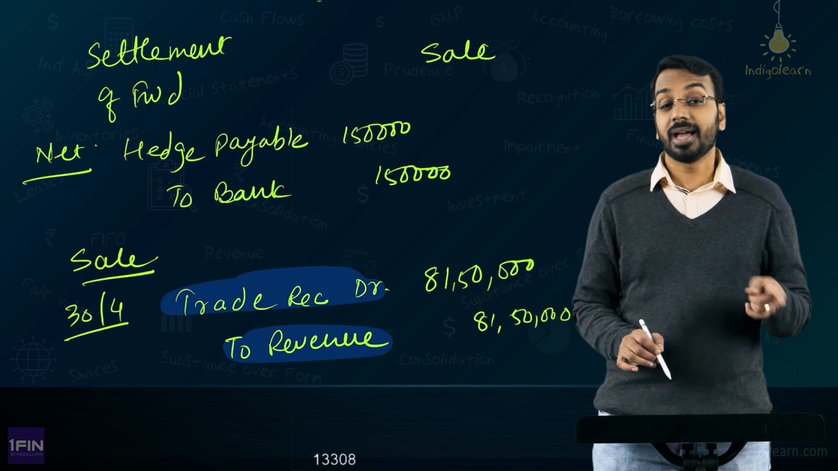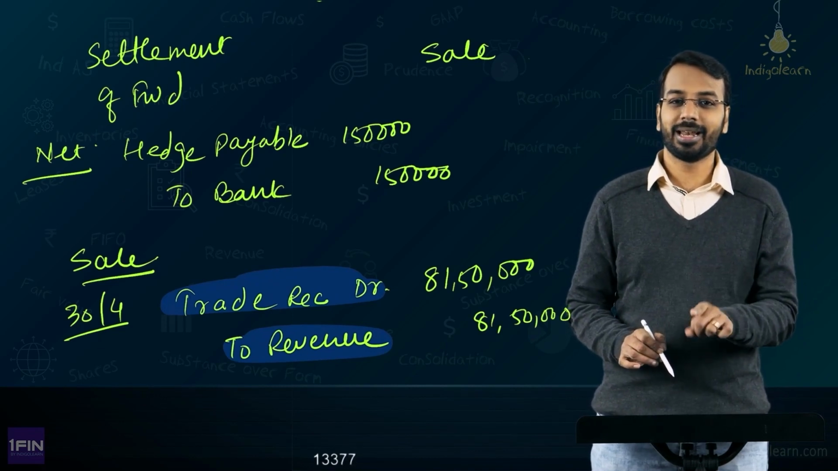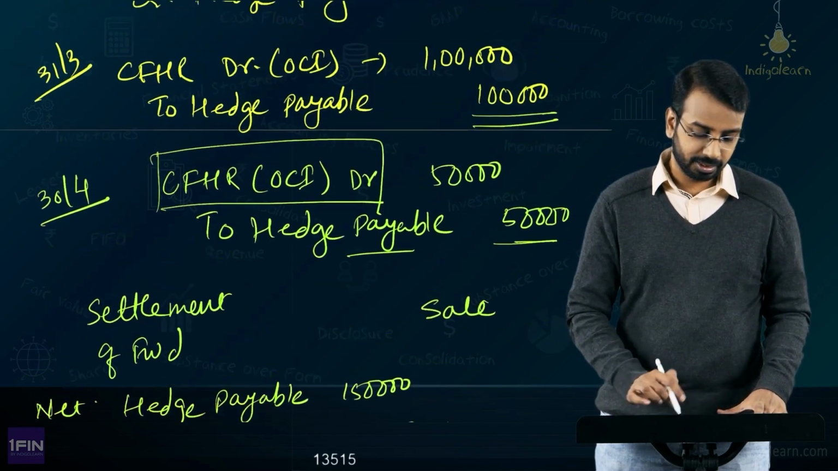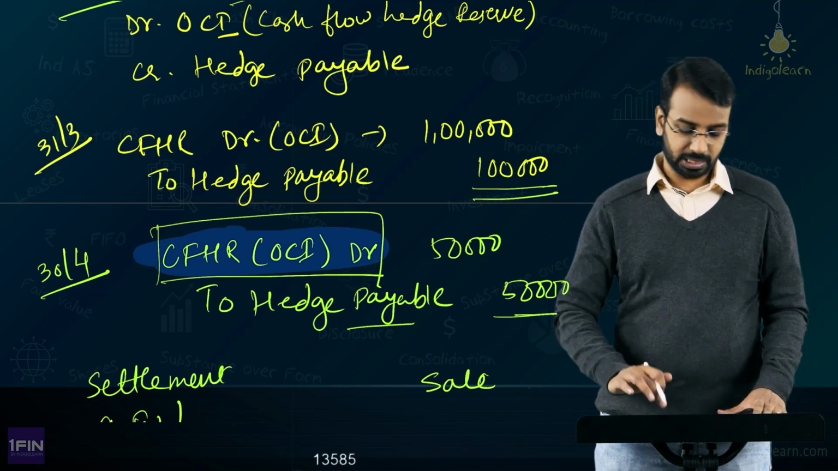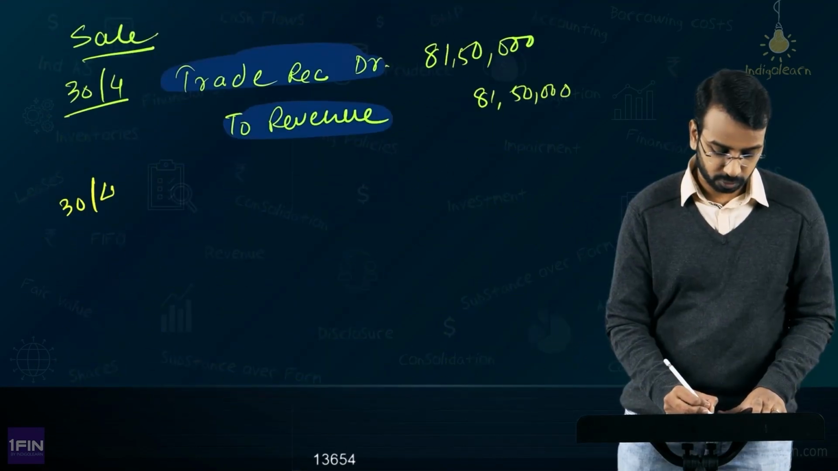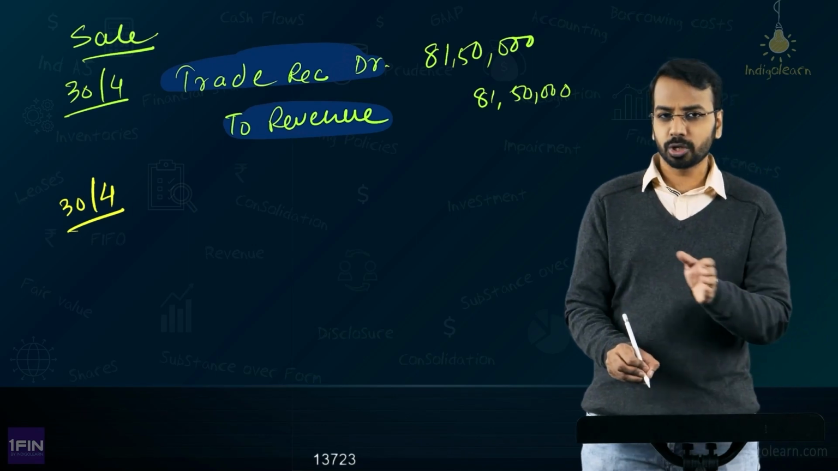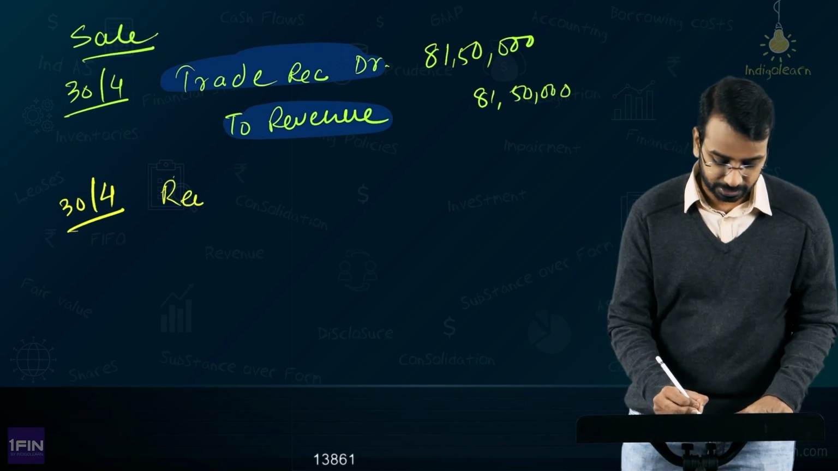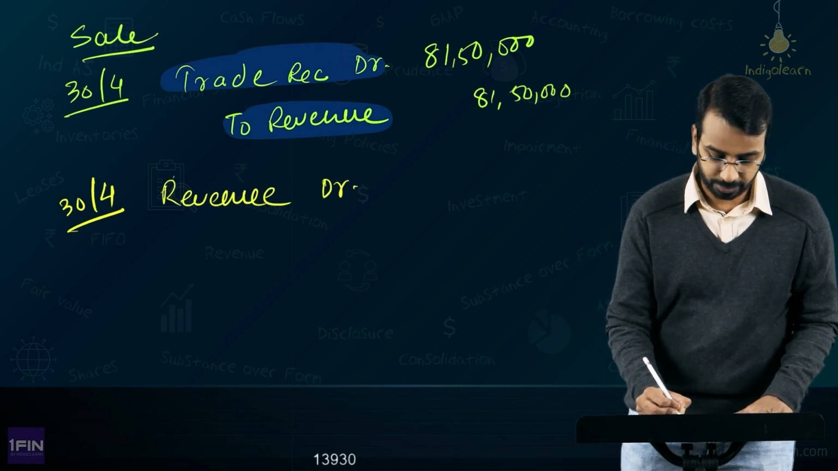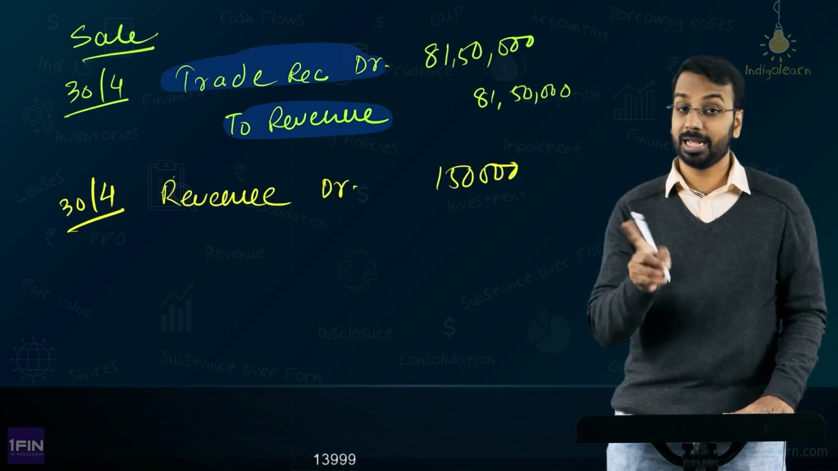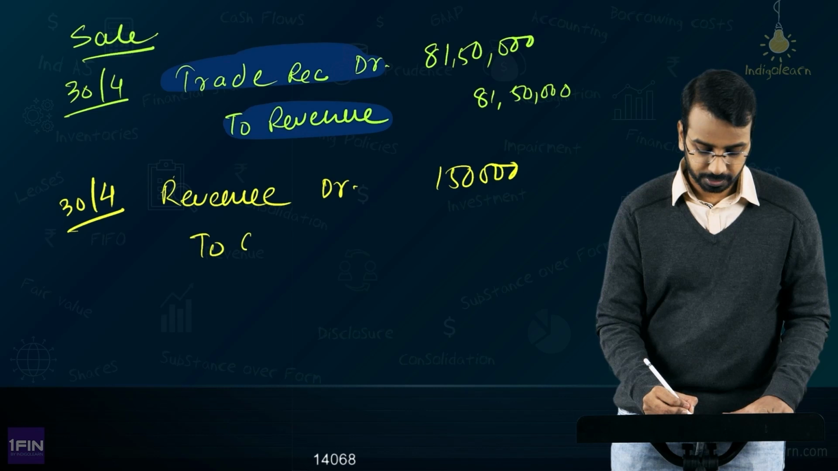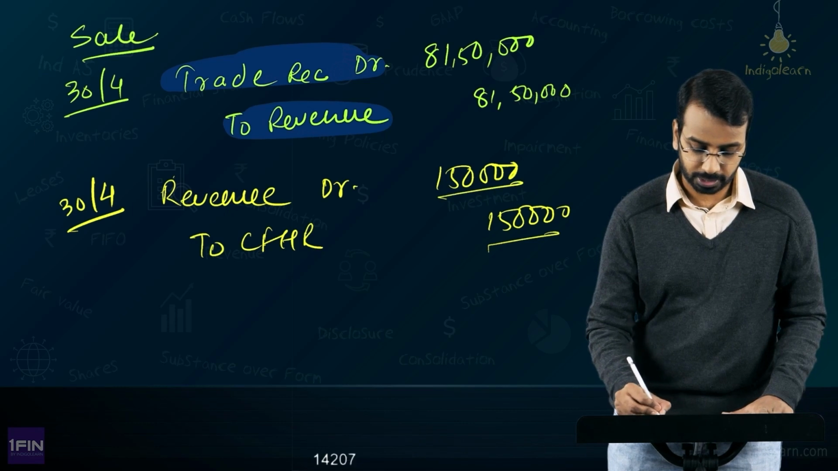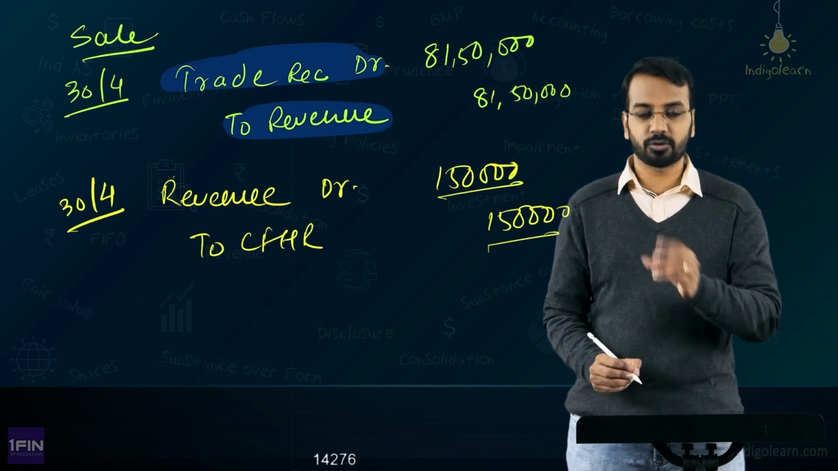So on 30th of April, the hedged item, what did you hedge? Forecast dated sale. Now this forecast sale has impacted your P&L on 30th of April. On that day, this OCI balance should also impact your P&L. So what you will do is, on 30th of April itself, you will transfer the debit balance in OCI to the revenue account so as to give the impact to P&L. So you would say revenue debit 1,50,000, 1 lakh plus 50,000, to cash flow hedge reserve 1,50,000, right?